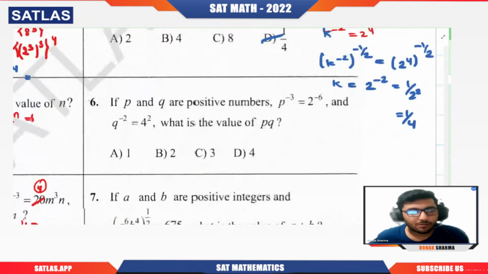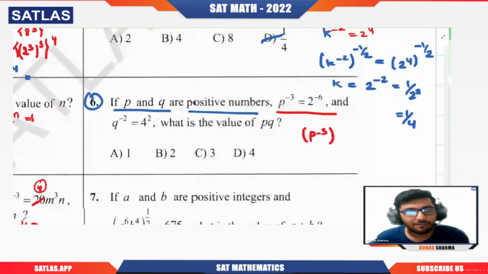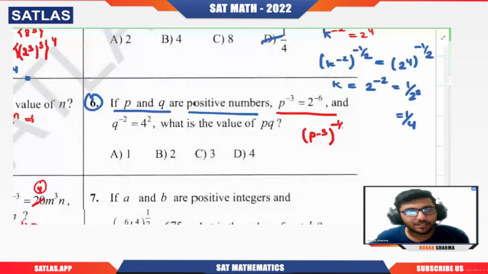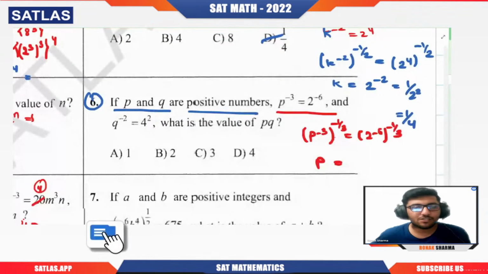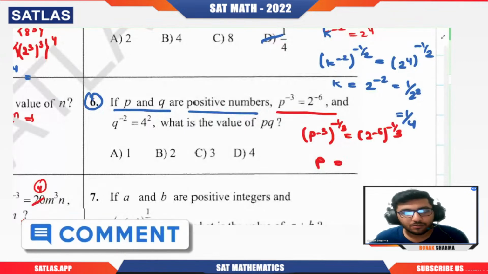Now this question: if P and Q are positive numbers, P power minus 3 is 2 power minus 6. So what I will do, I will raise on both sides power minus 1 by 3, so that we can get P directly, yes or no. So 2 power minus 6 raised to power minus 1 by 3. This will become P, because minus 3 into minus 1 by 3 is P power 1. And here minus 6 into minus 1 by 3 will be 2 square. So that will be 4.